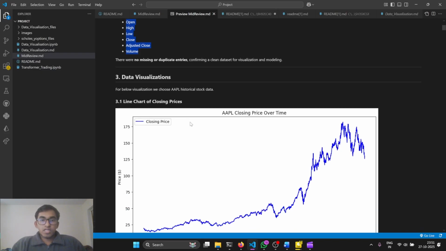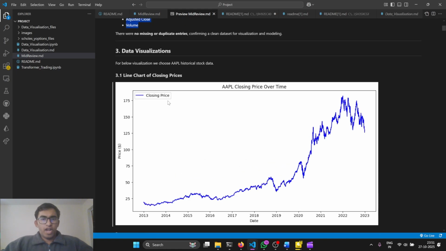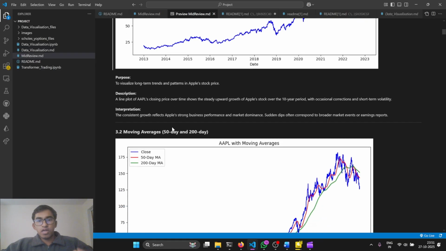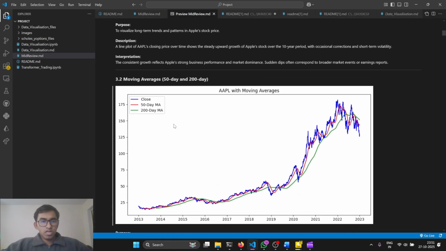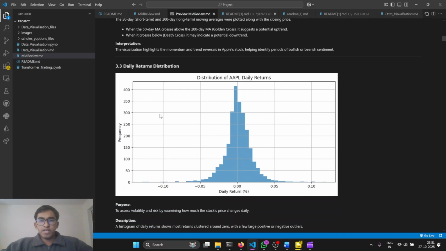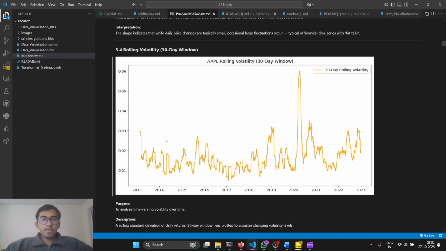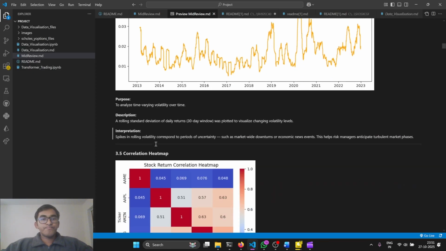We begin by visualizing the data to understand the market dynamics. Using line charts and moving averages for Apple stock data, we saw clear long-term upward trends with occasional short-term volatility. Daily returns histogram revealed typical small daily price changes but occasional large swings, which is an indication of market risk. Volatility analysis with rolling window highlighted periods of market turbulence as well.